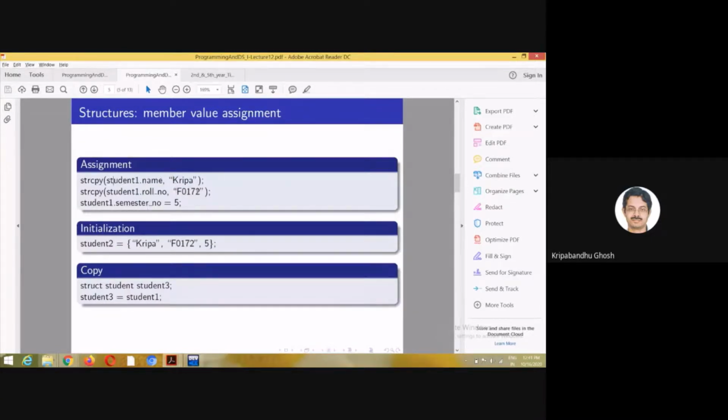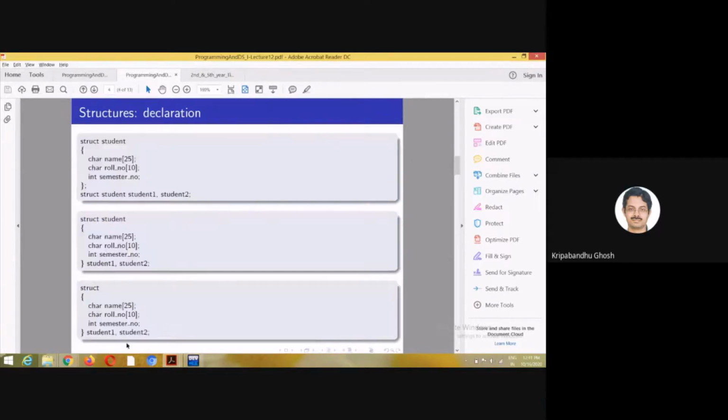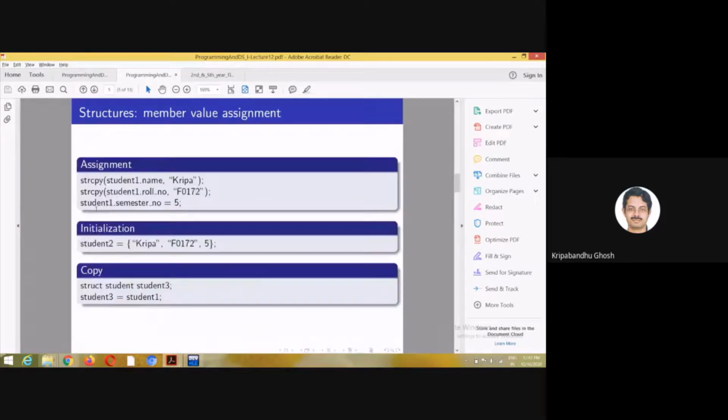You can store the roll number like this, and you can store the semester number like this. Semester number is an integer. For integers, floats, or characters, you can do this kind of assignment, and for strings we have to use strcpy.